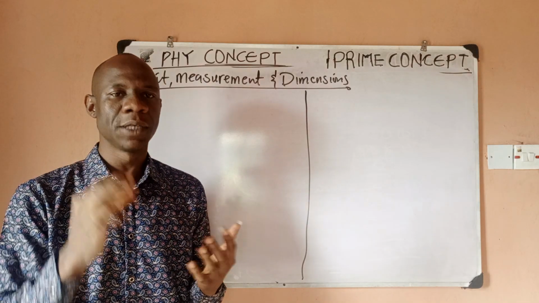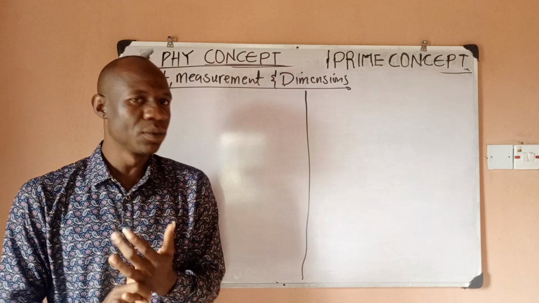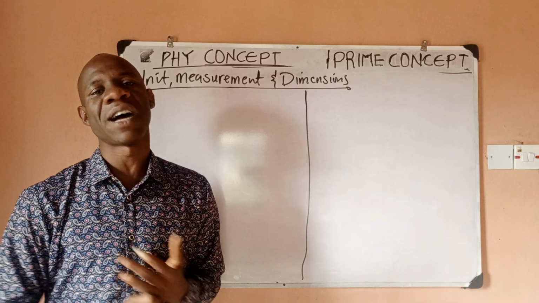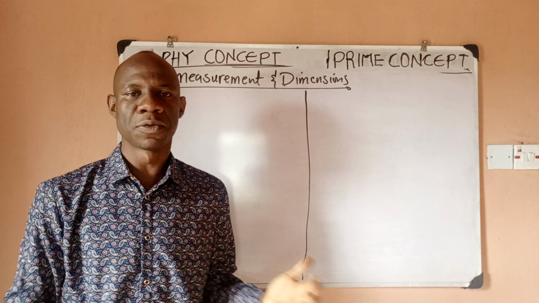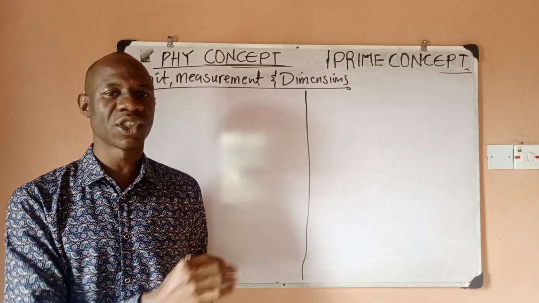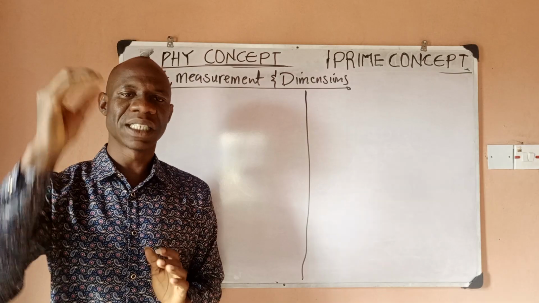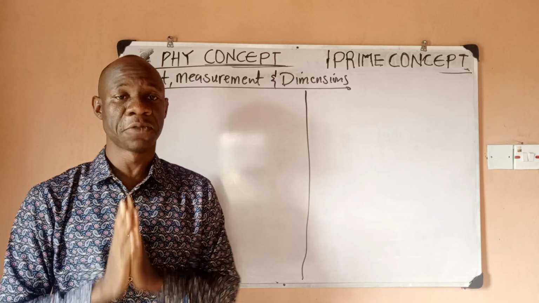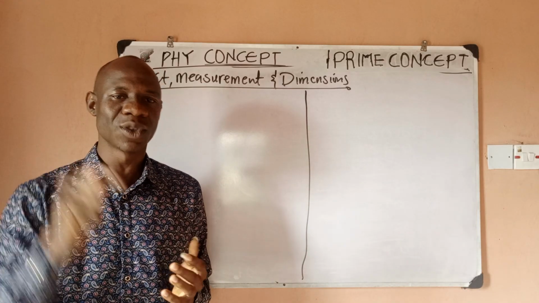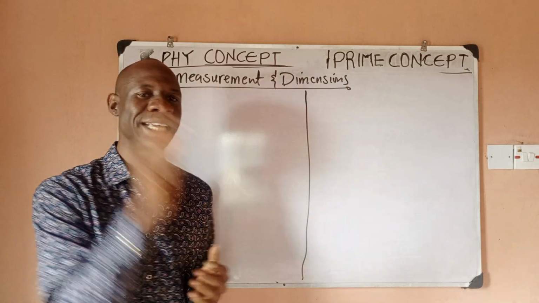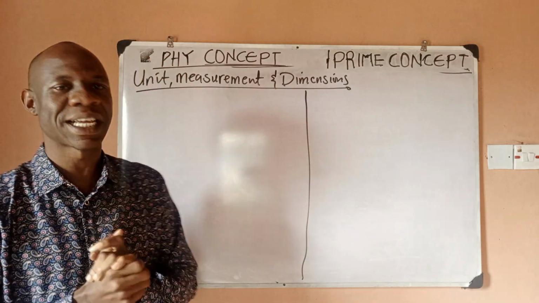Another example would be you want to determine the volume of water. So it means that volume, which you can measure, is a physical quantity, right? Yes. Another thing is you want to check the temperature of water. Temperature that can be measured is a physical quantity. So in summary, physical quantities in physics are quantities that can be what? Measured. And to those quantities, you can assign a unit of what? Measurement. So these are what we refer to as physical quantities.